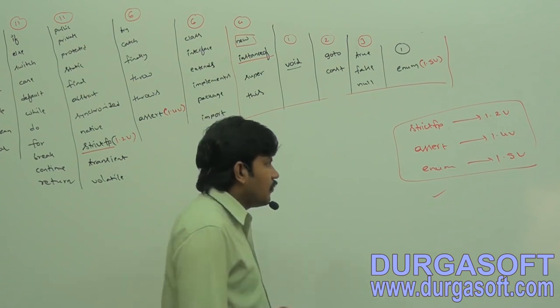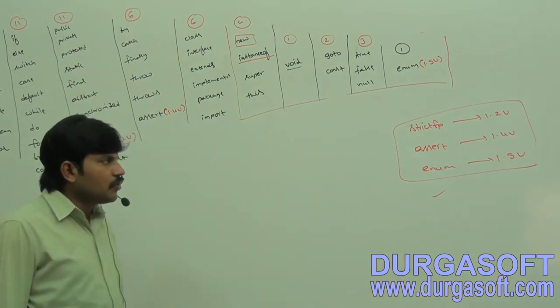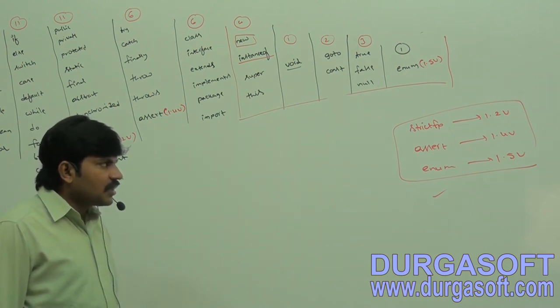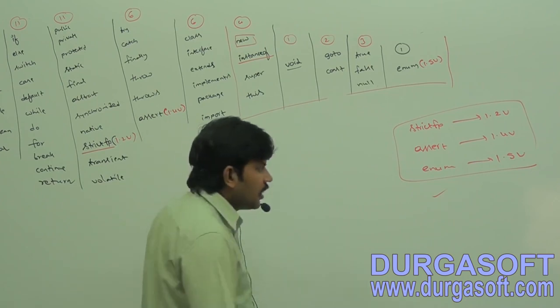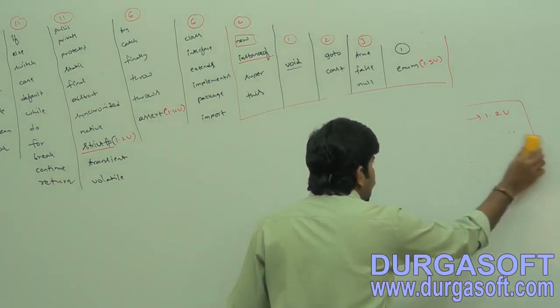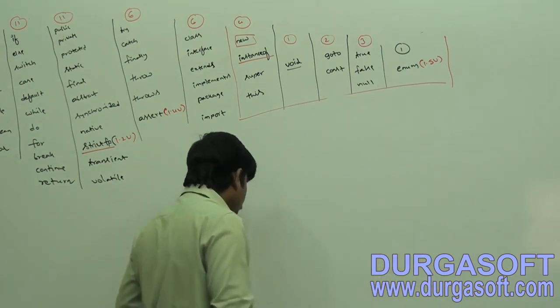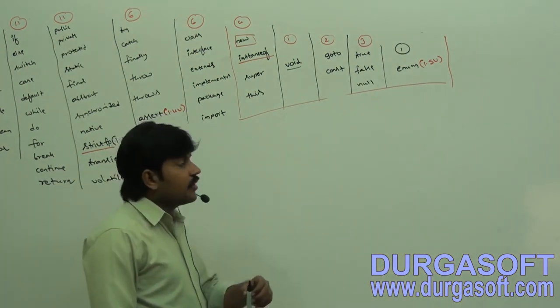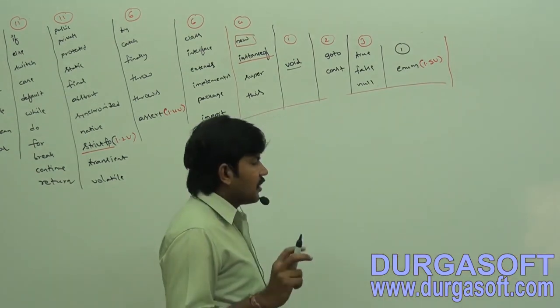This is one thing you people should be aware of. Strict FP came in the 1.2 version. Assert came in the 1.4 version. Enum came in the 1.5 version.